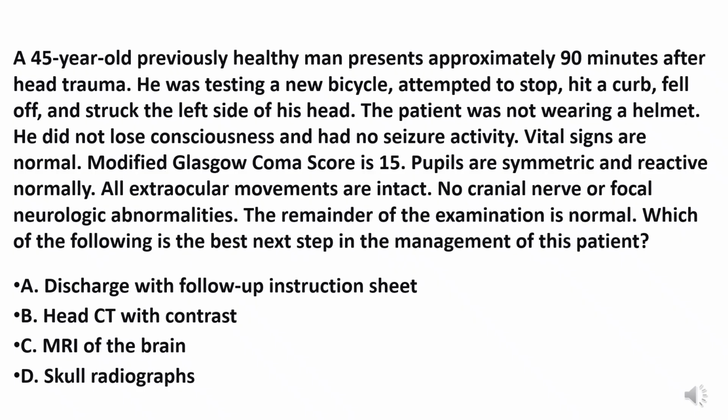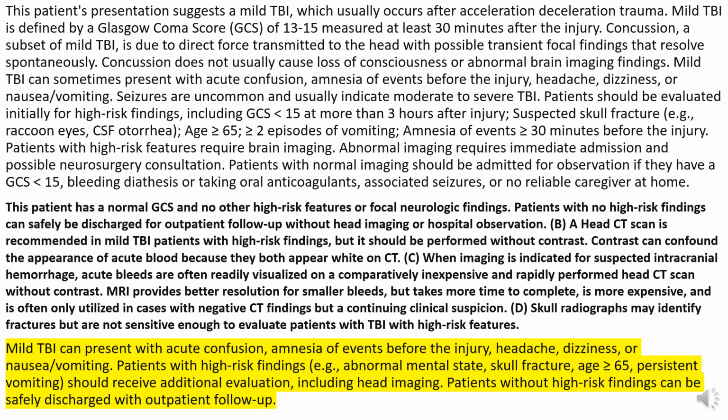D. Skull radiographs. This patient's presentation suggests a mild traumatic brain injury, TBI, which usually occurs after acceleration/deceleration trauma. Mild TBI is defined by a Glasgow Coma score, GCS, of 13 to 15 measured at least 30 minutes after the injury. Concussion, a subset of mild TBI, is due to direct force transmitted to the head with possible transient focal findings that resolve spontaneously.